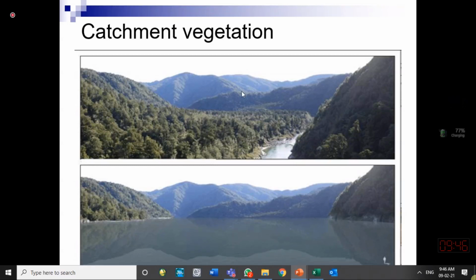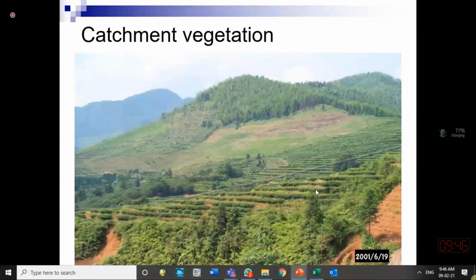For example, this watershed has good vegetation and it will be releasing less sediments to the reservoir or to the channel. Here are some good practices for agriculture. If agriculture is done on level plains, but in hilly areas we cannot have a level plain. So they should make some contour planting if it is done for a certain strip.